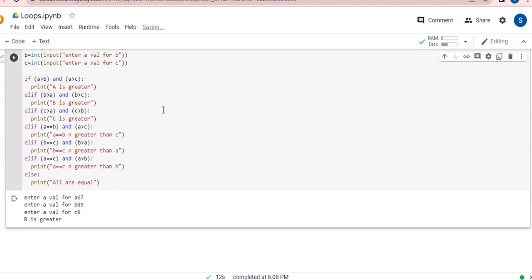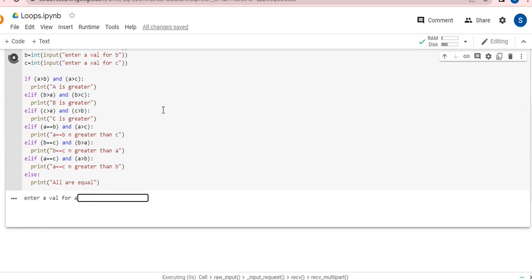So I'm going to run it once again, guys. Just click over here and press Control Enter. It is working. It is asking for a value. I'm writing 90. And for B, again I'm writing 90. You can see A and B both are equal, but this is again a condition that we have not written.